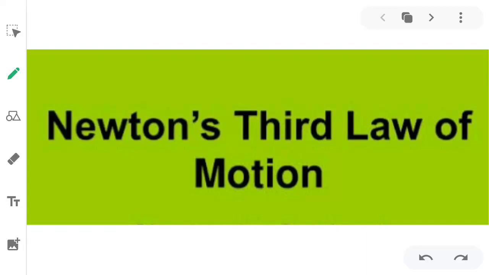Today we will study Newton's third law of motion. We have already studied the first law and the second law, momentum, force, everything. In the third law we will go further and look at these things only. Momentum and force both will be there. Let's see what Newton's third law is.